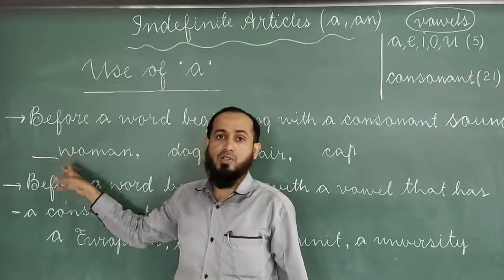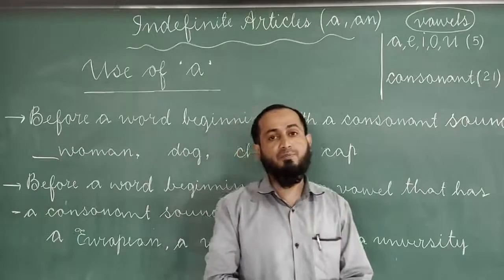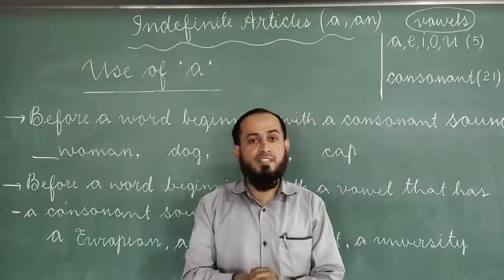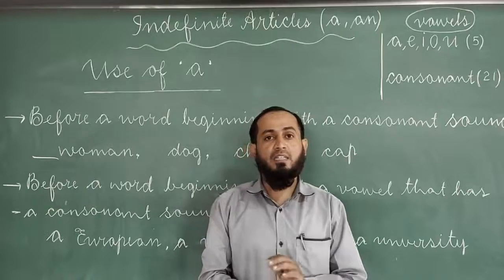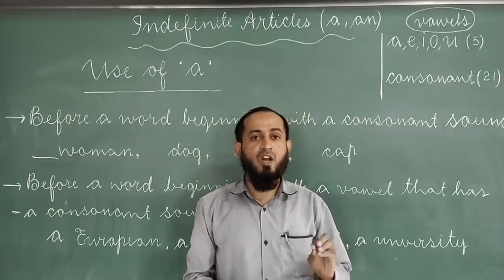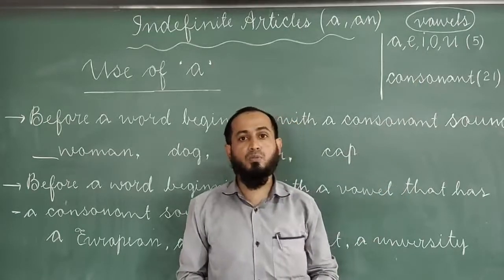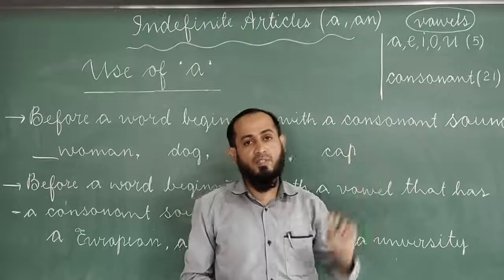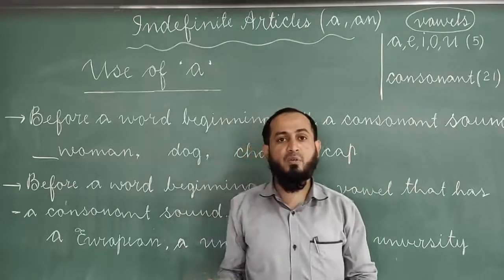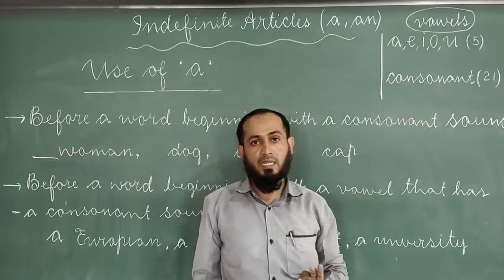What is W? Consonant. I would like to let you know that you already know very well, there are 26 letters in English. They are called the alphabet. Out of them, 5 letters A, E, I, O, U are called vowels. The rest of the 21 letters are called consonants. Clear?